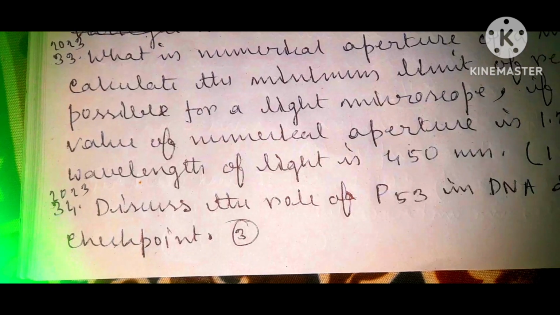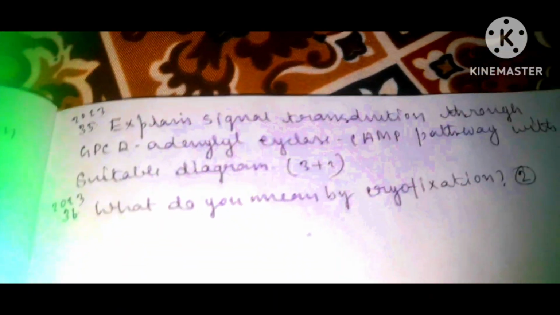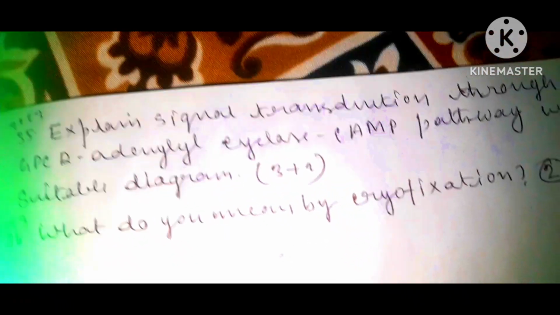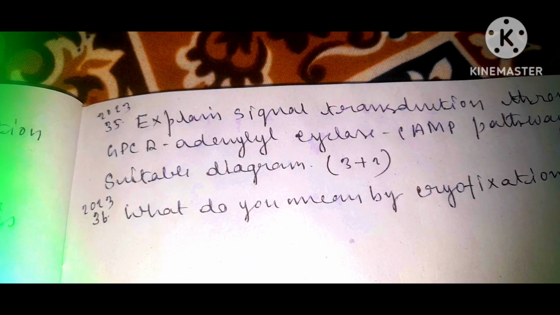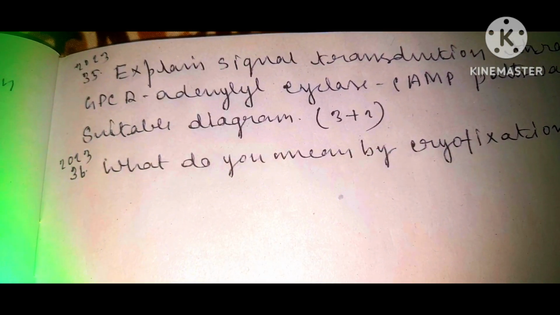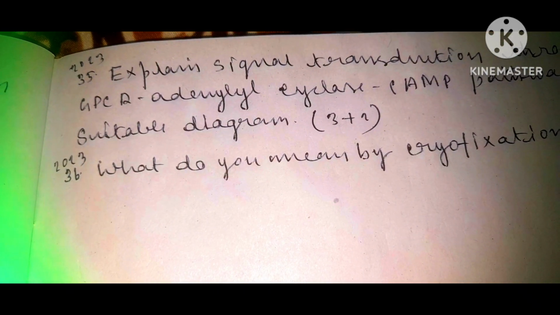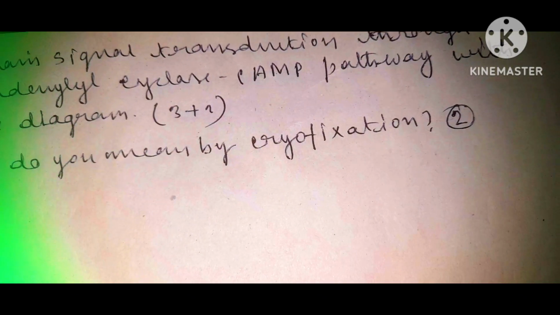Discuss the role of P53 in DNA damage checkpoint. Explain signal transduction through GPCR adenylyl cyclase cAMP pathway with suitable diagram, carrying 3 plus 2 marks. What do you mean by cryofixation, carrying 2 marks?